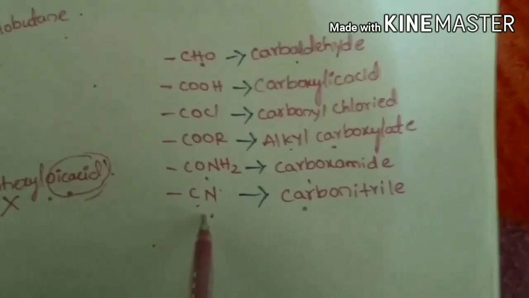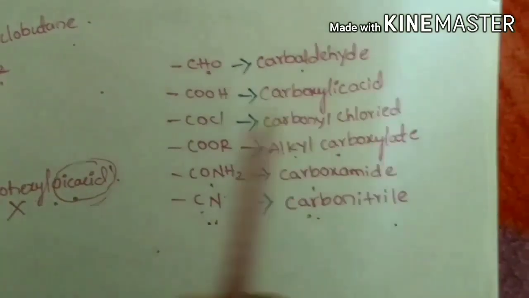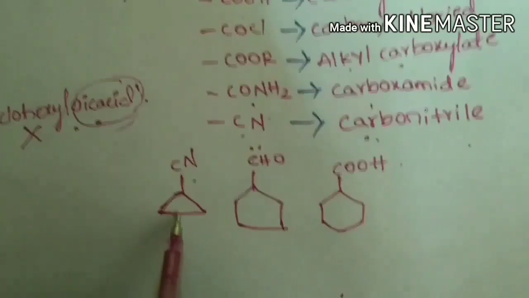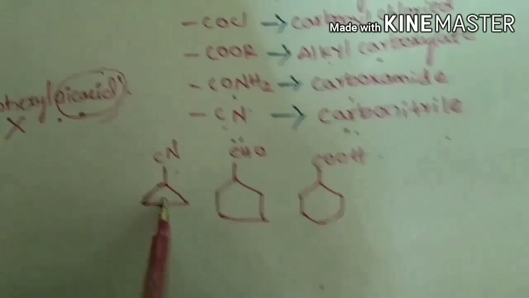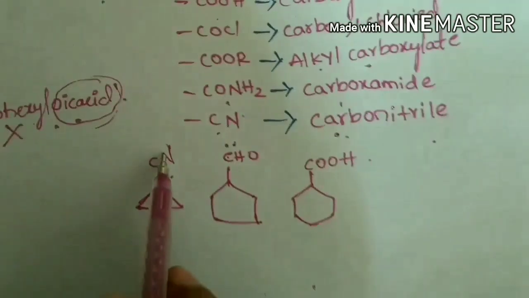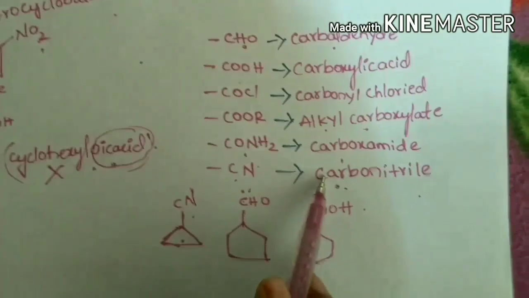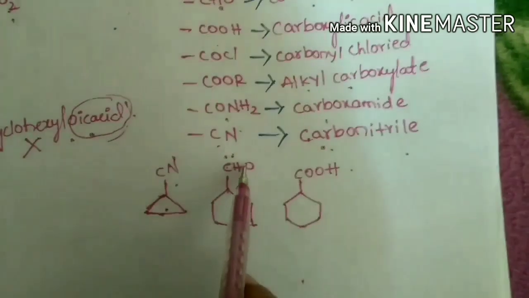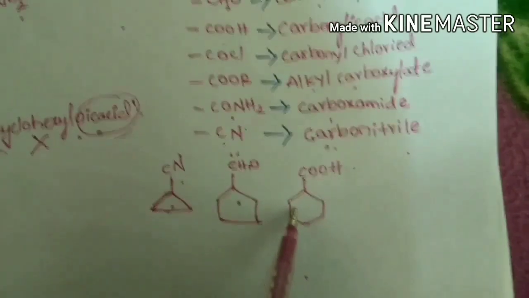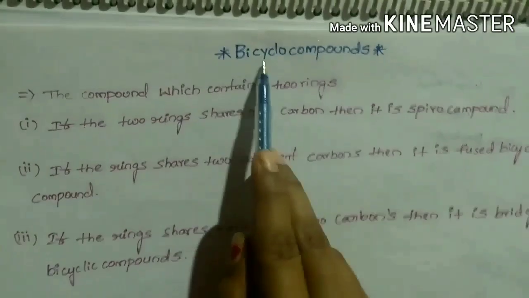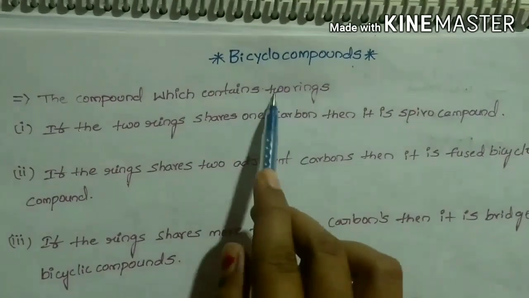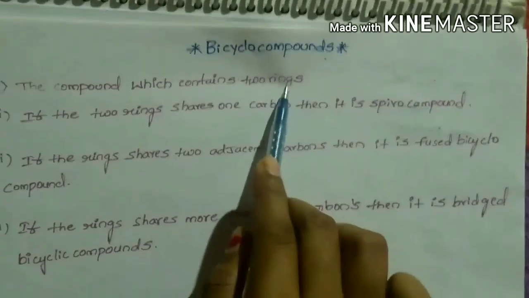Where cyanides are present, carbonitrile should be given as the suffix. This compound can be written as cyclopropane carbonitrile, as carbonitrile is the new suffix for the cyanide group. This compound can be named cyclopentane carbaldehyde, and this one cyclohexane carboxylic acid.